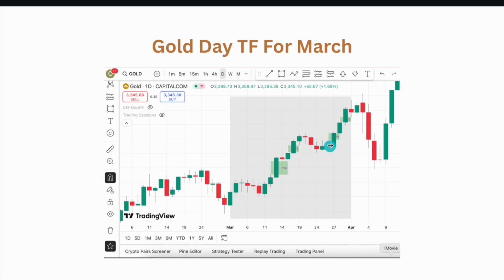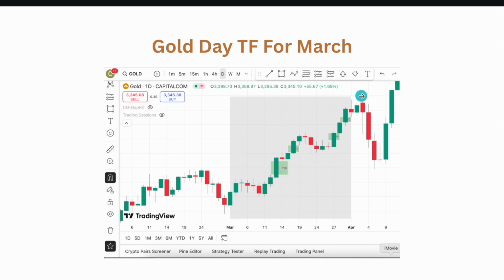After creating these two fair value gaps, we are now returning to the original, first fair value gap, which is being respected, and then price is again continuing in the original direction, which is the bullish direction. This is how fair value gaps do get visited before continuing the journey.